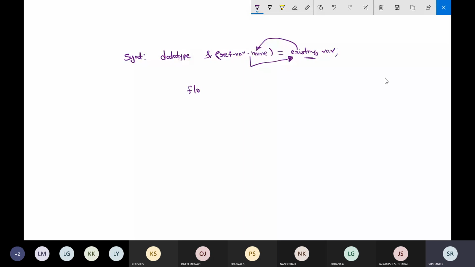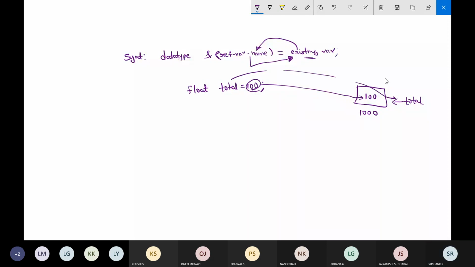I'll take float total is equal to 100. Inside the memory block, I'll take the address as 1000. The name is given as total, and it is taking the value 100. So value 100 is inside this block, the name of the block is total, and this is the address of this block.